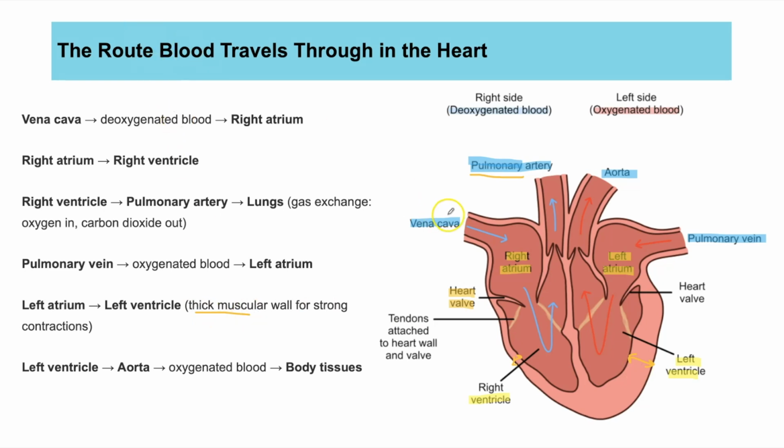Final thing I just want to point out is these arrows are showing the routes that blood takes. We'll talk through it here in this diagram or flow diagram here. But you also see it's color coded. So you've got blue arrows versus red arrows.